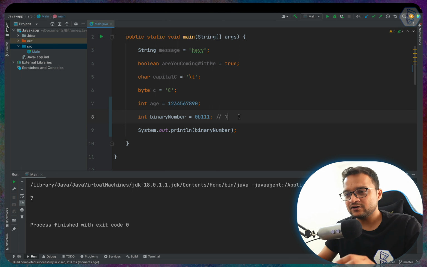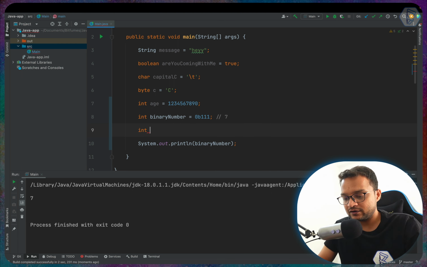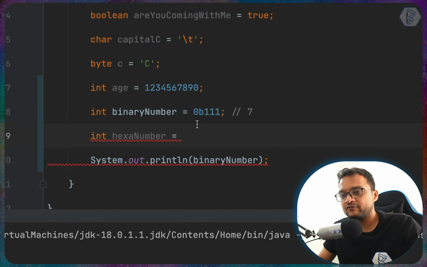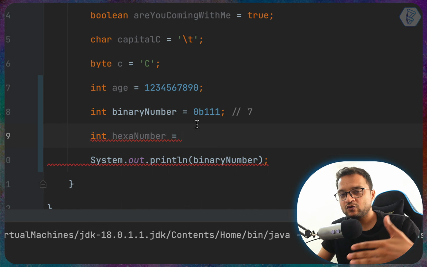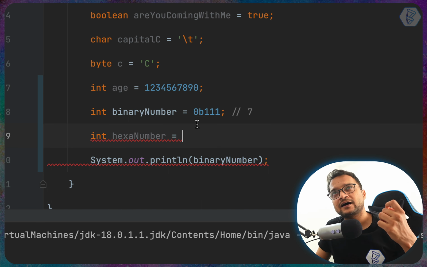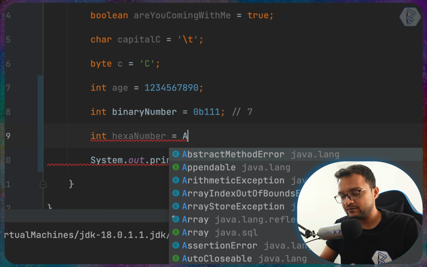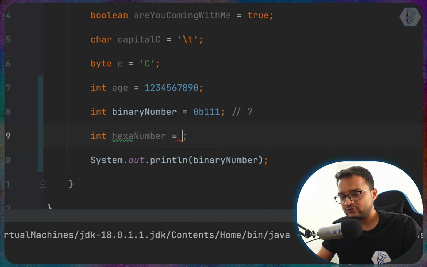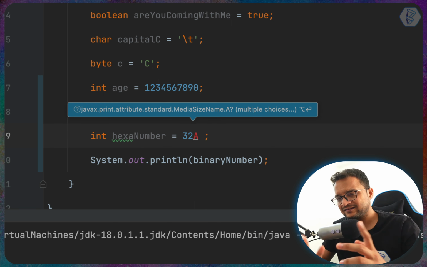Okay, similar to this one, let's create another called hexa number. Hexadecimal number is a hexa number. In hexa number, we start from obviously 0 till I think F. So A will become 10, B will become 11, something like that. So we can say that hey, it's going to be a hexa number, and I want that number to be 3A2 or 32A. Let's say something like this.